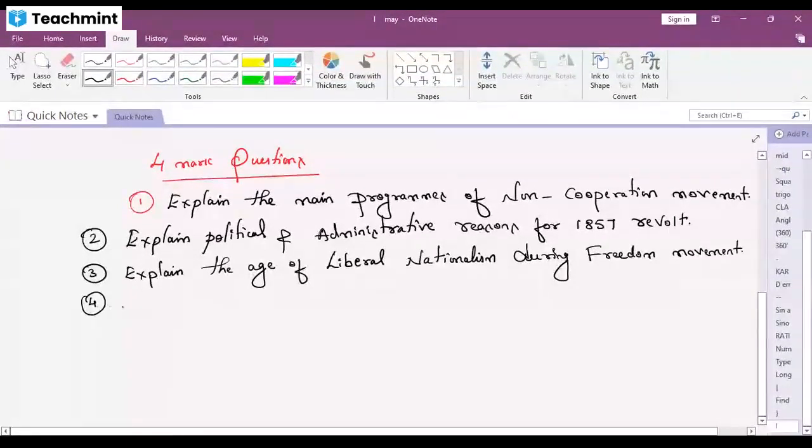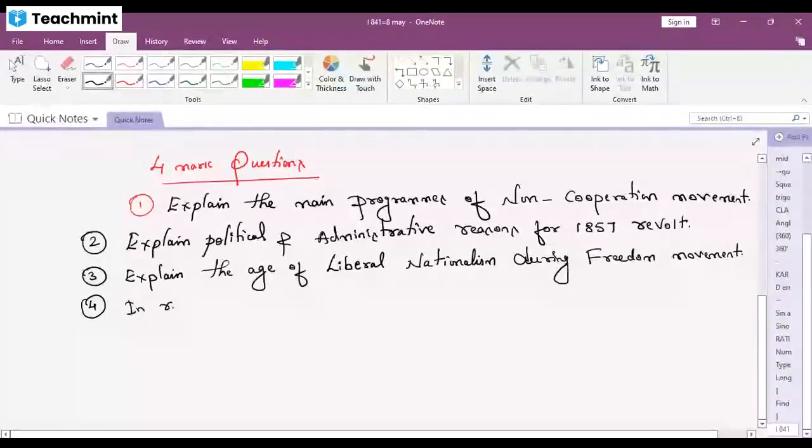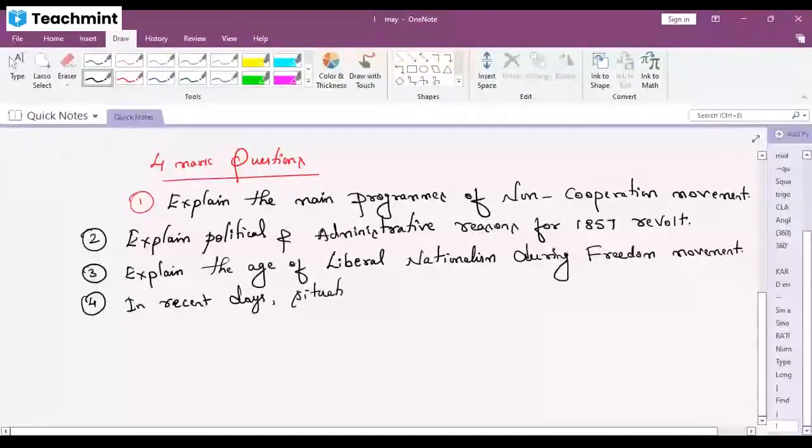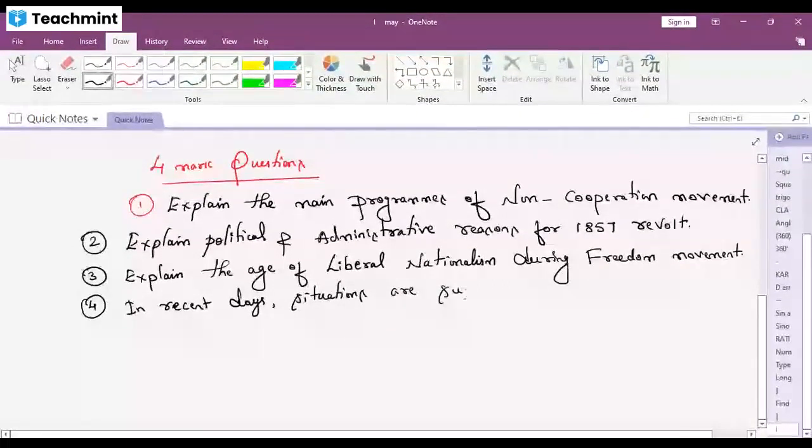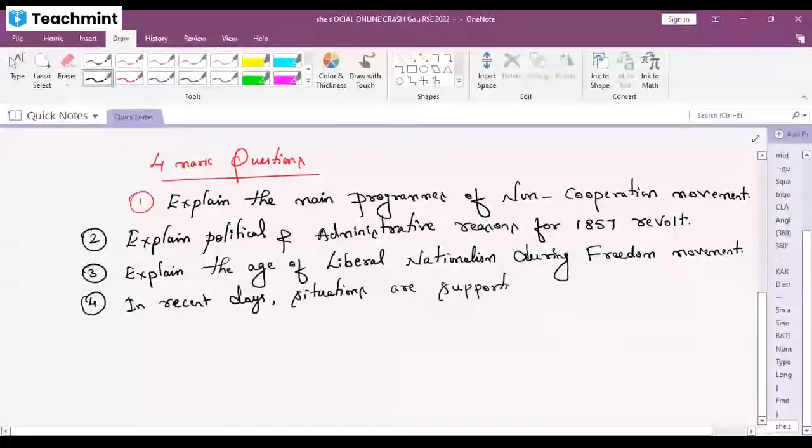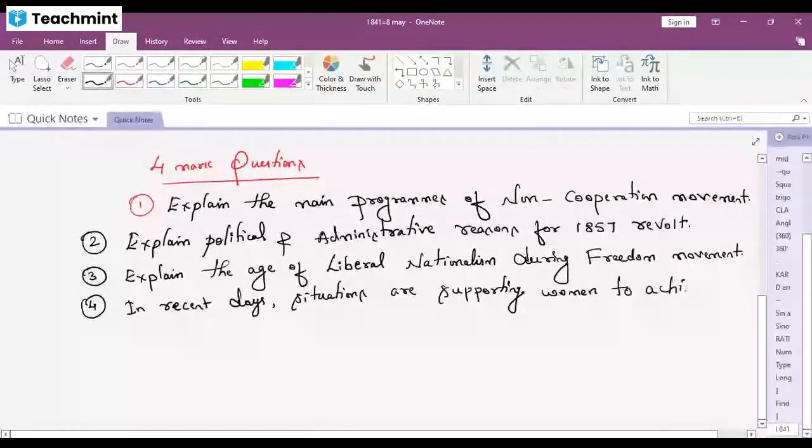Next question, in recent days situations are supporting women to achieve betterment.